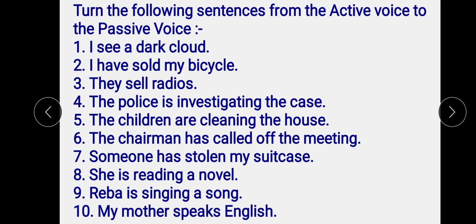Fifth, the children are cleaning the house. Sixth, the chairman has called off the meeting. Seventh, someone has stolen my suitcase. Eighth, she is reading a novel. Ninth, Reba is singing a song. And tenth, my mother speaks English. Okay, you have to change these sentences into passive voice.